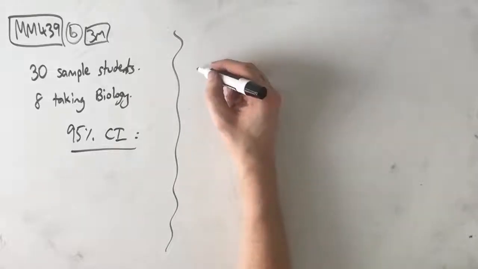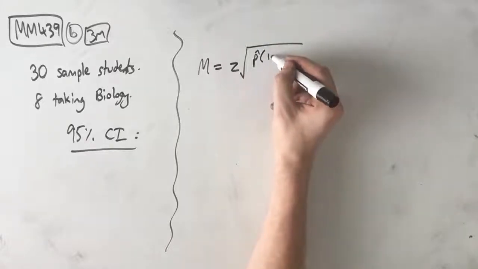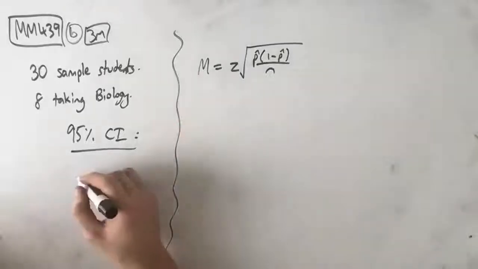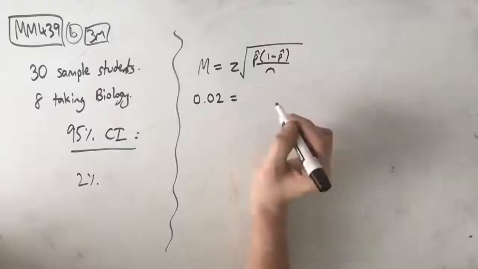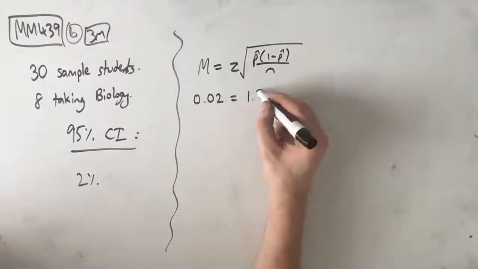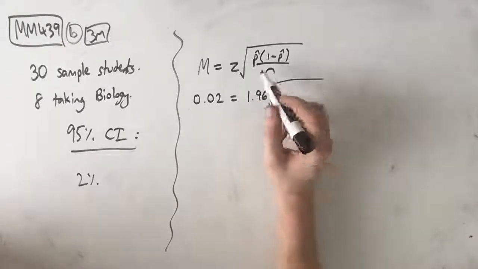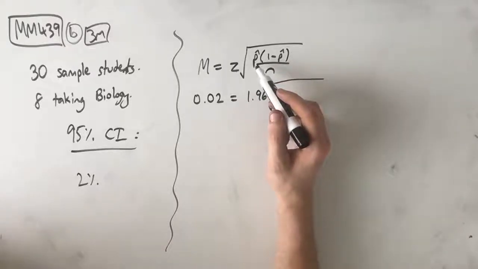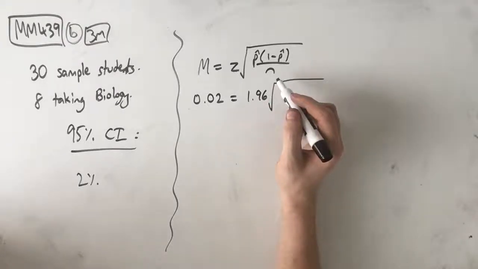Awesome. So let's just take this step by step. We know that a margin of error is given by z outside of root p hat (1 minus p hat) over n. Now we know that our margin of error has to be 2%, which means that our margin of error is 0.02 because it's the same as 2%. Now z in the 95% confidence interval is 1.96, outside of our proportion of students who take maths methods. Now we don't know the number of students who do take it. We only know that n of them do take it.